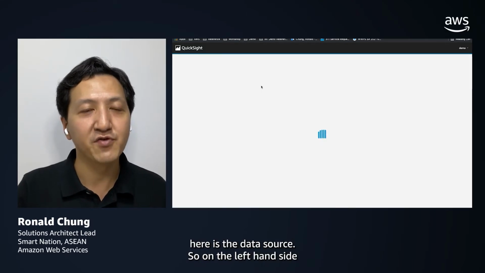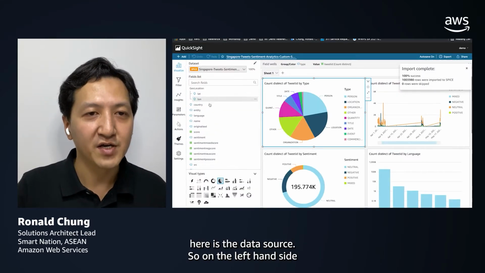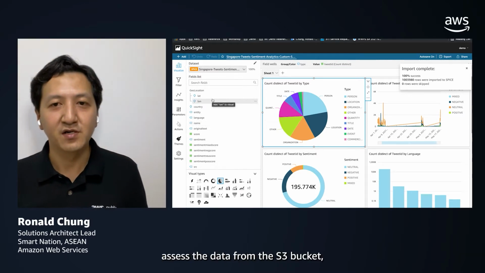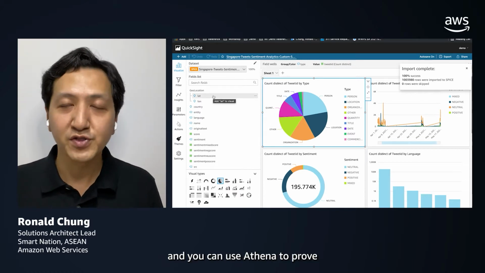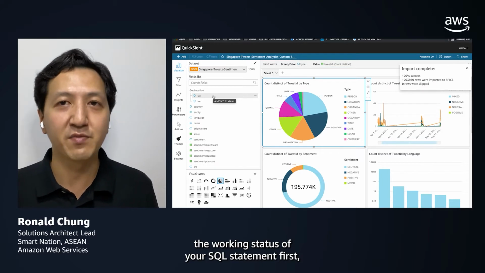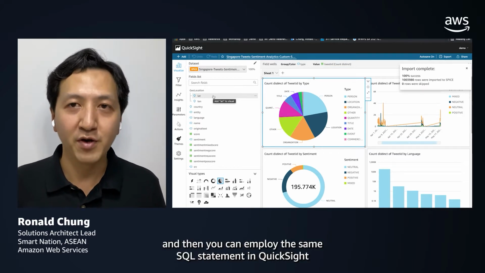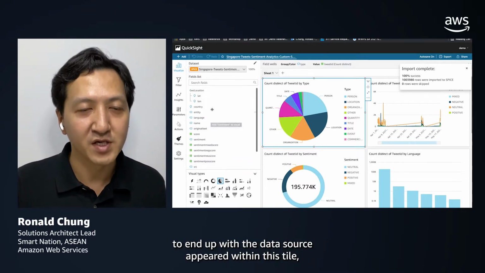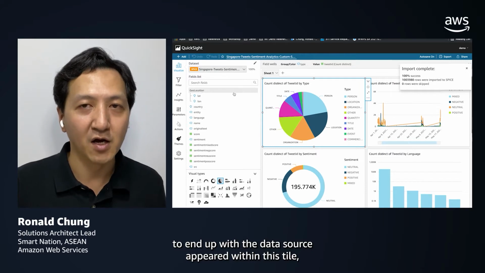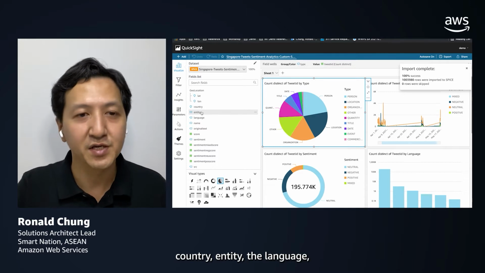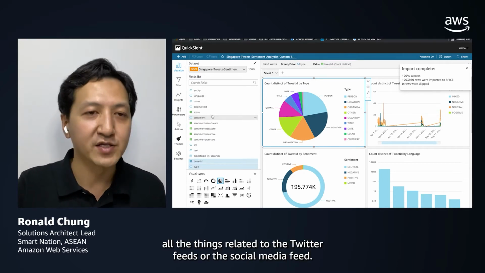So first, here is the data source. On the left-hand side, you can see in QuickSight, you can easily access the data from the S3 bucket, and you can use Athena to prove the working status of your SQL statement first, and then employ the same SQL statement in QuickSight to end up with the data source that appears within this tile. It consists of the geographical data, the country, entity, the language, all the things related to the Twitter feeds or the social media feed.